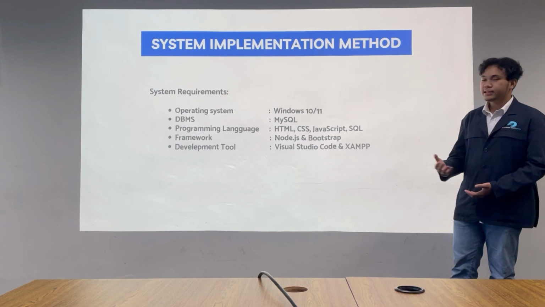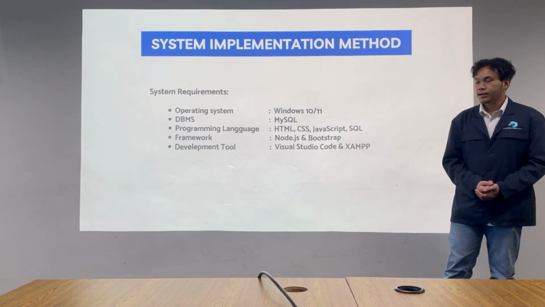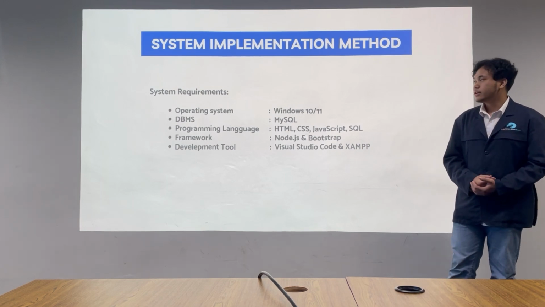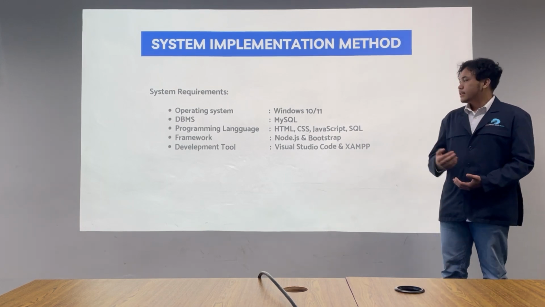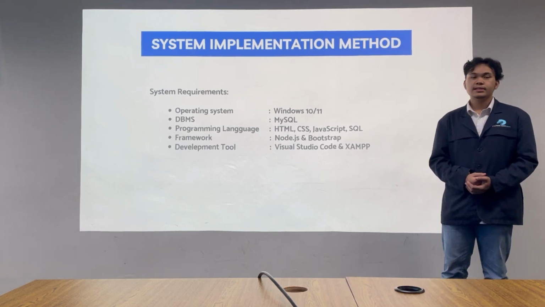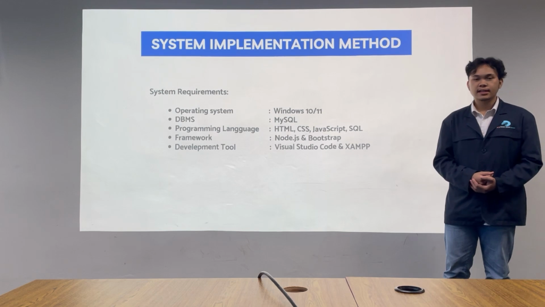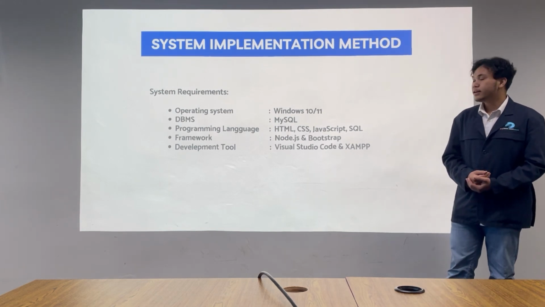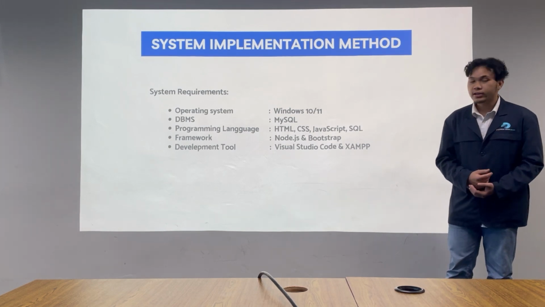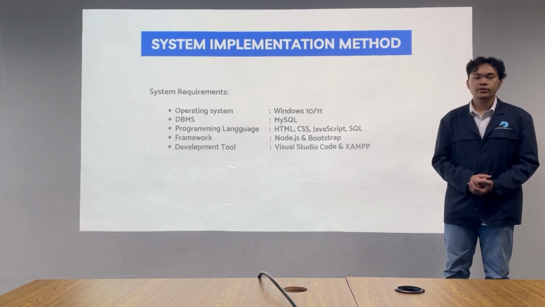And this is our system requirement. For the operating system needed is Windows 10 or 11, and for the database we are using MySQL, and for the programming language we are using HTML, CSS, and JavaScript and SQL, and for the framework we are using Node.js and Bootstrap, and lastly for the development tool we are using Visual Studio Code and Example.